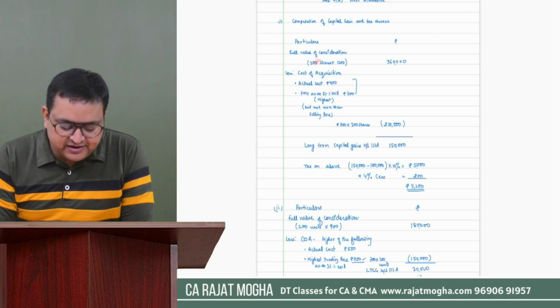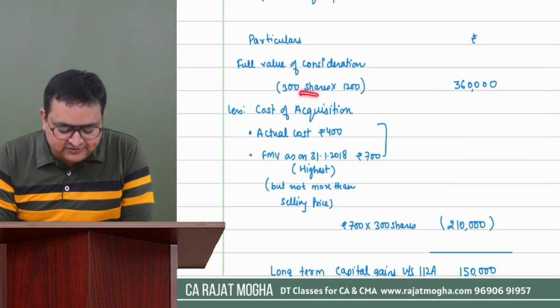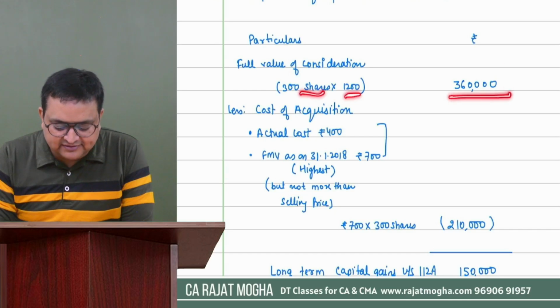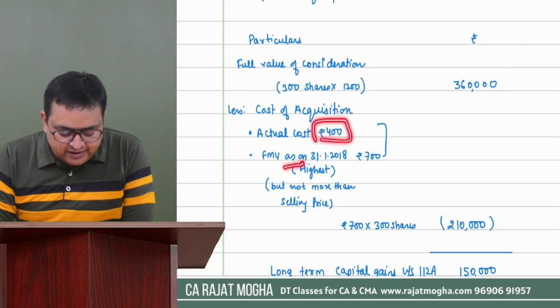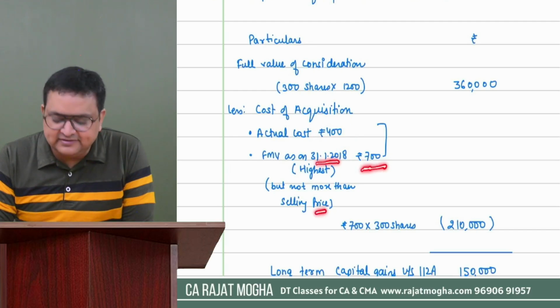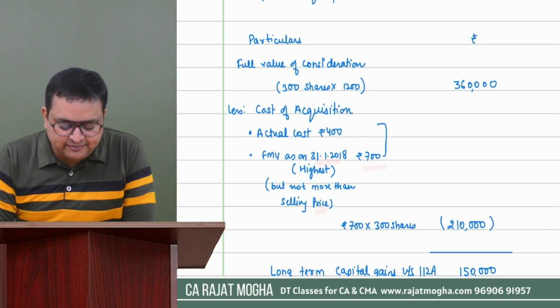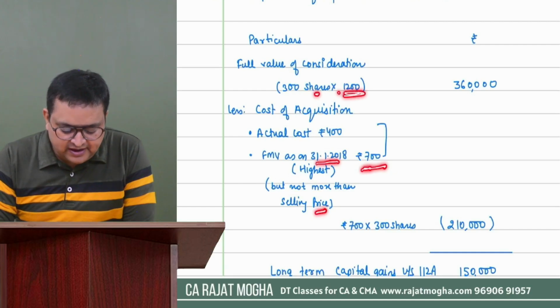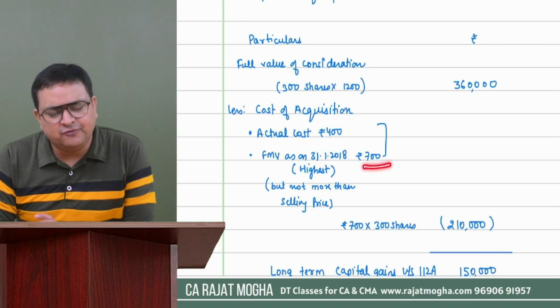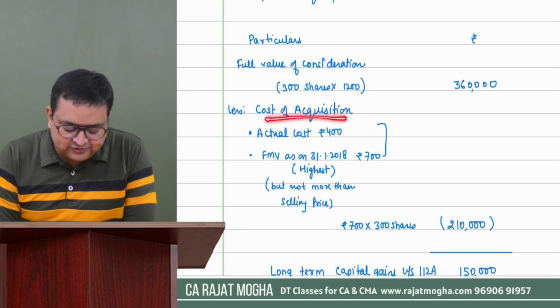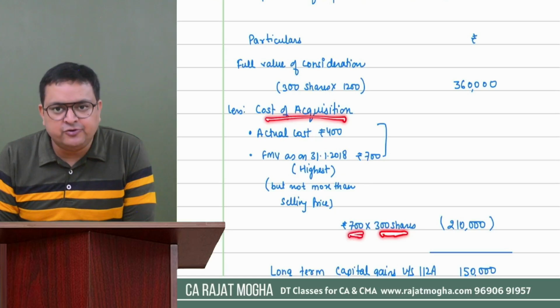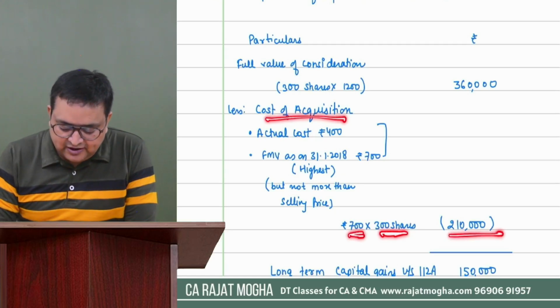So the full value of consideration in the first case was 300 shares into 1200, 3,60,000. Cost of acquisition, actual cost was 400. Fair market value on 31st January 18 was 700 and it should not be more than the selling price. So it's okay because the selling price was 1200 and so it is not more than 1200. So we can take 700. 400 or 700, whichever is higher, that would be 700. So my cost would be 300 shares into 700 rupees per share, 2,10,000.